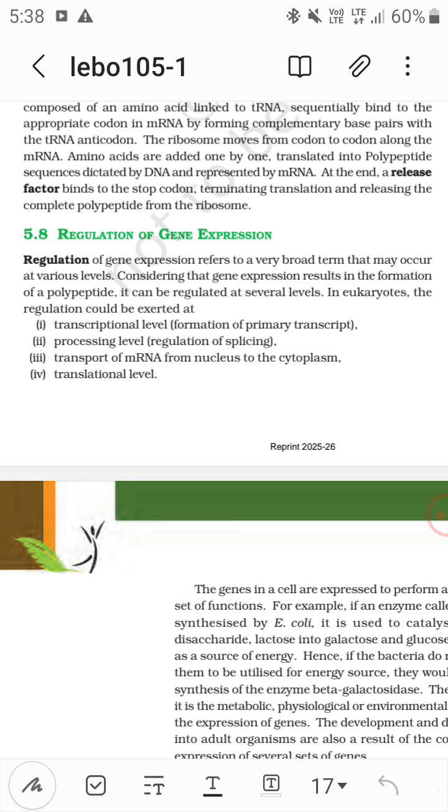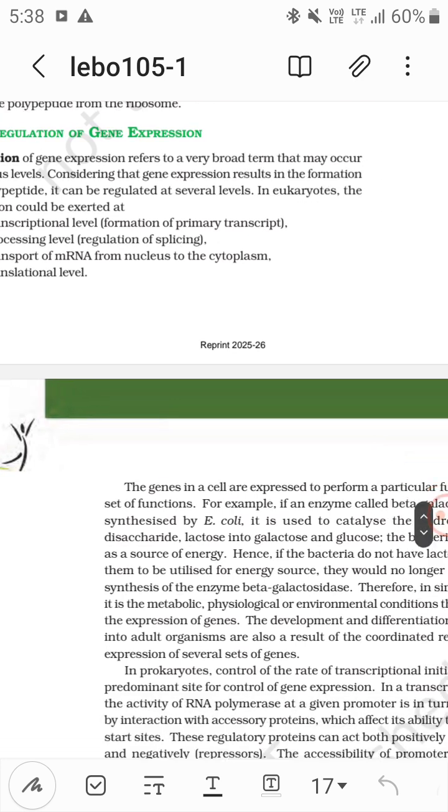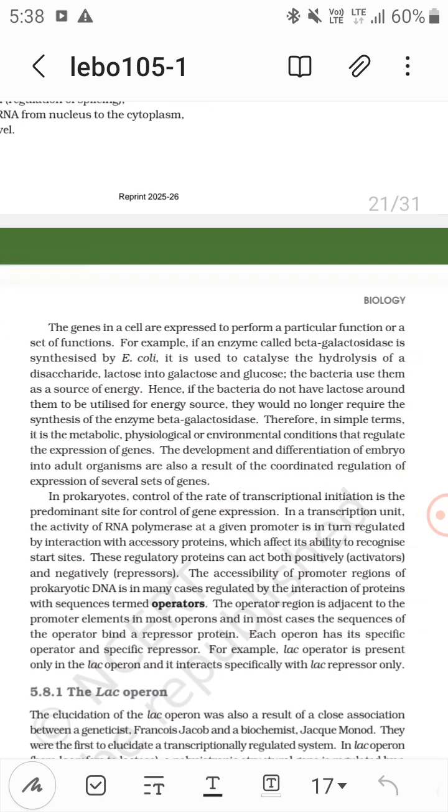Now in eukaryotes, the regulation could be extended at the transcriptional level, so formation of the primary transcript, then the processing level, regulation of splicing, transport of mRNA from the nucleus to the cytoplasm, and at the translation level.